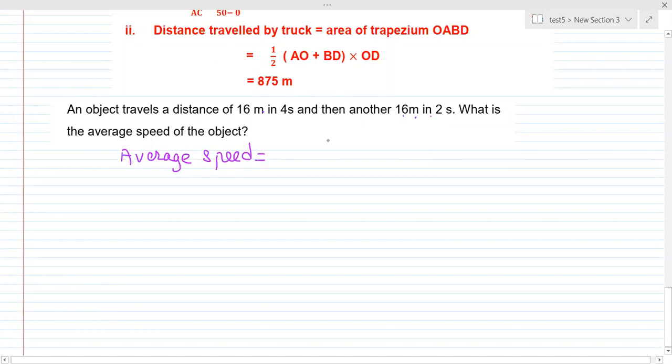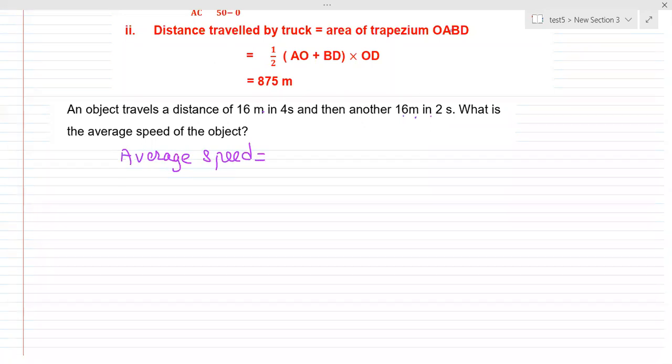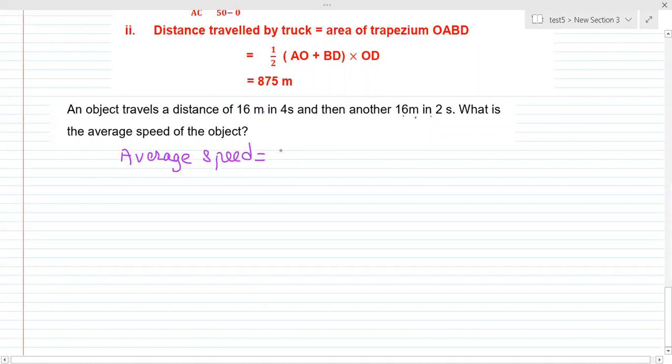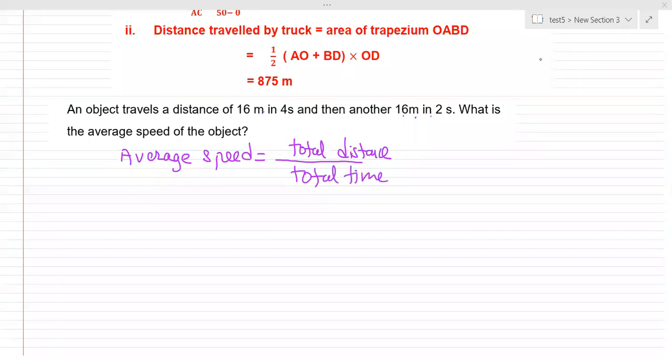What is the formula for average speed? Can somebody give me the formula for average speed? Total distance by total time. Arijit, that is very much correct. Total distance by total time. Yes. Then put the values there. The answer would be what?